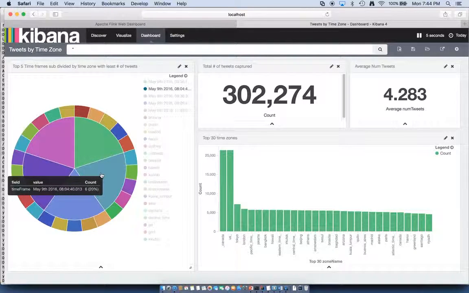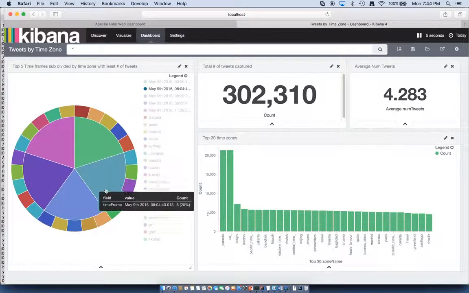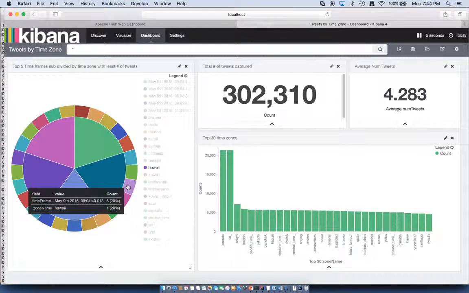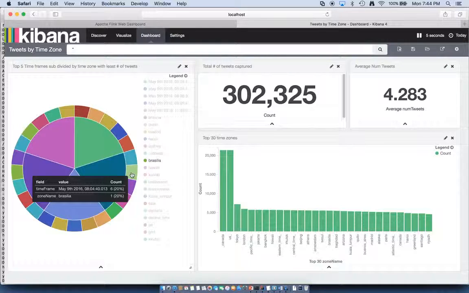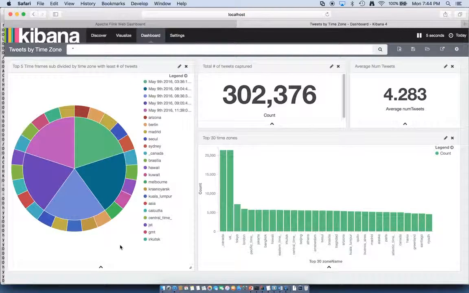Whereas for this time frame, which was at 8:04 am on the 9th, Kuwait, Hawaii, and Brasilia each had only one tweet count. Please do note that the tweet samples we are receiving are a sample frame from Twitter and not the entire set of tweets that's passing through the Twitter framework.